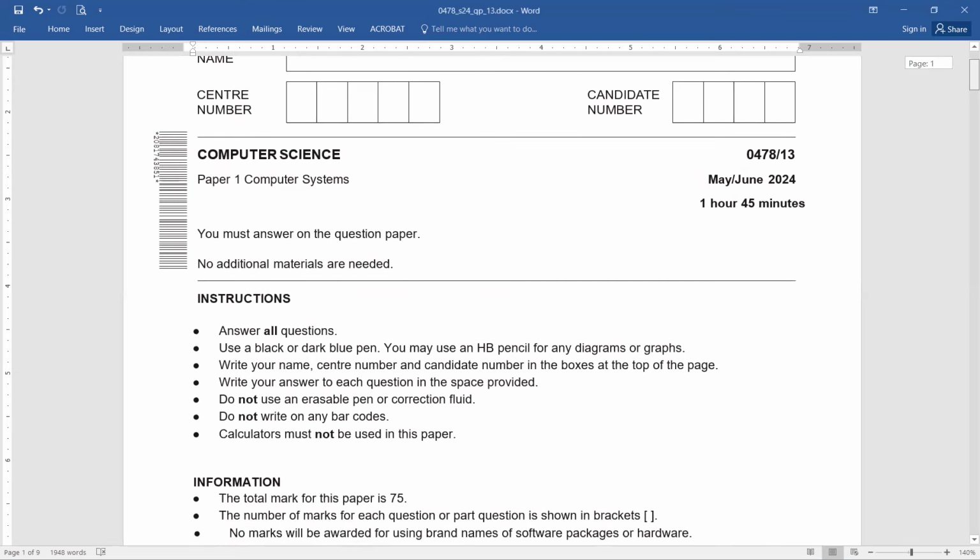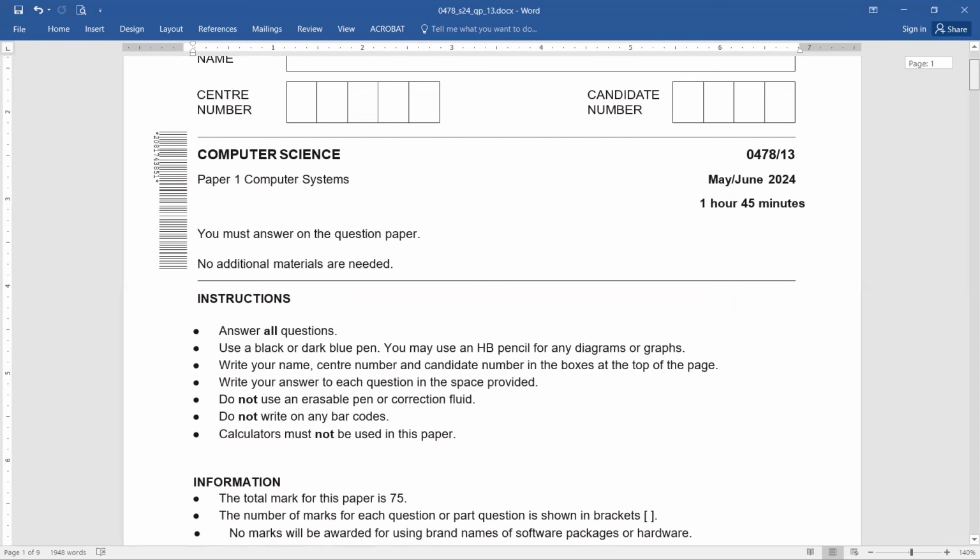You can use a pencil in order to draw the diagrams or anything that is there in the form of graphs. Write your name, center number, and candidate number in the boxes at the top of the page. Write your answer to each question in the given space. Do not use an erasable pen or correction fluid. Do not write on any barcodes.